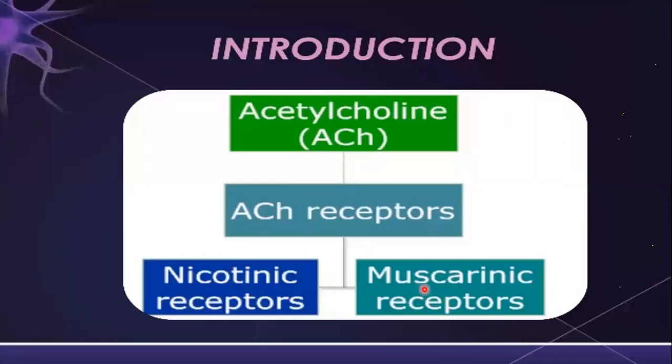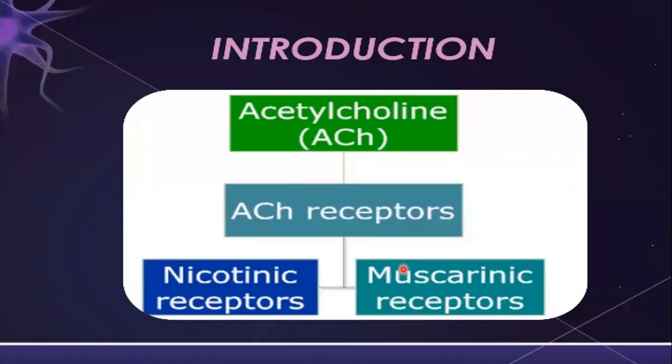Similarly, we have another type of the cholinergic receptor to which acetylcholine can bind. But why do we call that receptor a muscarinic receptor? Because beside the acetylcholine, muscarine can also bind with that receptor and can produce action. So at the nicotinic receptor, the muscarine cannot bind and produce action, and at the muscarinic receptor, the nicotine cannot bind and produce action. So therefore, we have divided the cholinergic receptors into two types. One is the nicotinic receptor, and the other one is known as the muscarinic receptor.